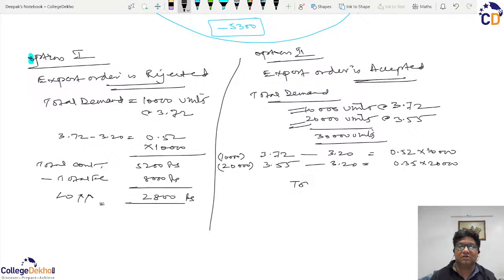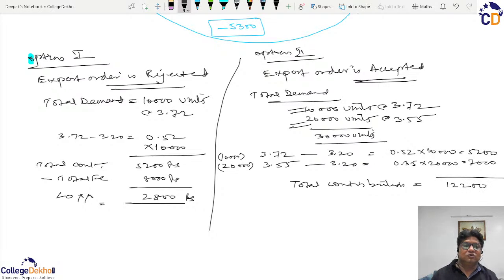It means your total contribution will be 5,200 plus 7,000, so your total contribution will be 12,200. If you compare, there is an addition of 7,000, and this 7,000 is the incremental contribution.